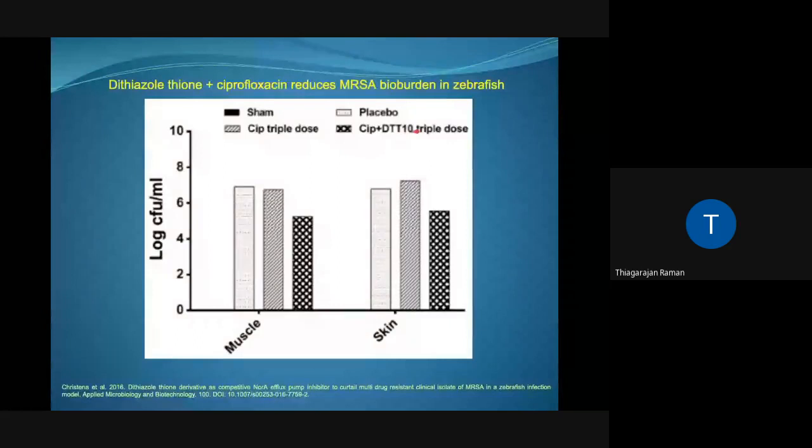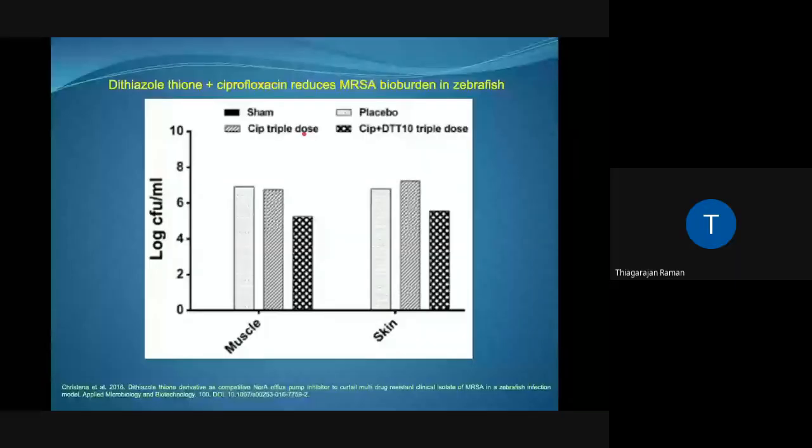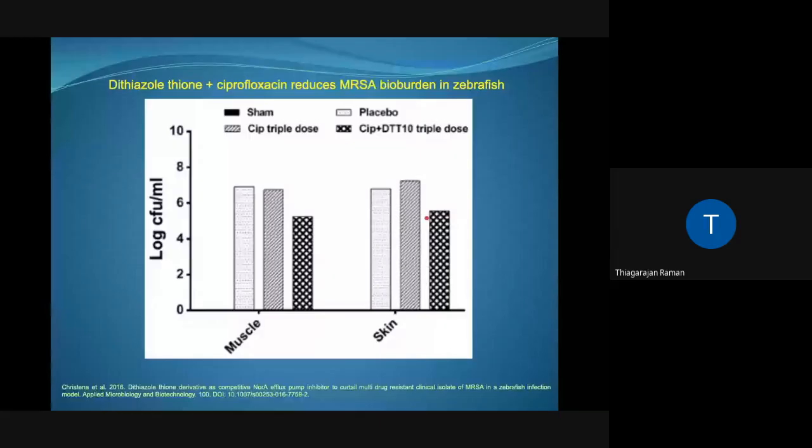This was used as a triple dose. Ciprofloxacin again was used as a triple dose over a period of 2, 4, and 6 hours post-infection. So as is very clear, when compared to both the placebo as well as ciprofloxacin triple dose, the dithiazole compound 10 was able to produce significant reduction in the MRSA bioburden in zebrafish tissue.